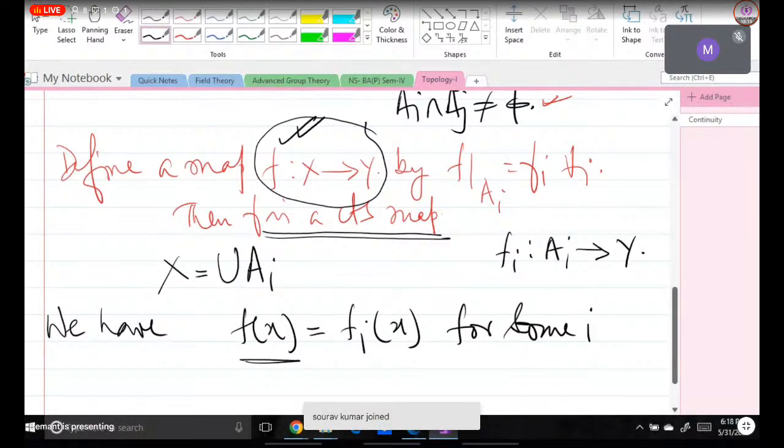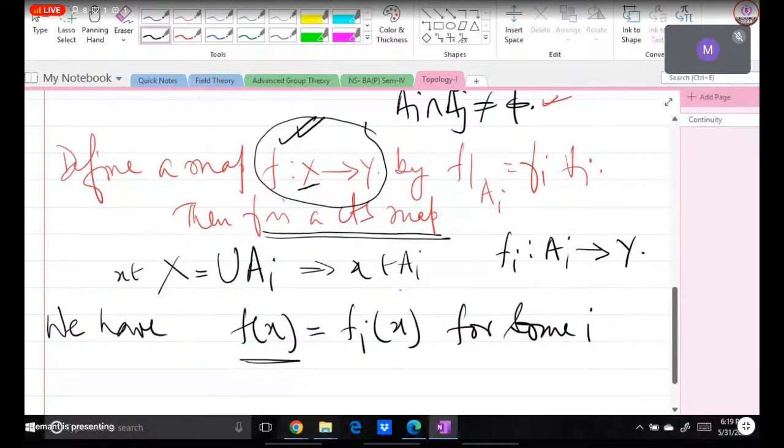Look, you have to understand two things here: how this map is defined, and second, whether this mapping is well defined or not. Because if we have to define a map from X to Y, then what do we need? Simply the image of every point in X. But here we have been given that X is equal to the union of Ai. If you take any element x in X, and X is the union of Ai, what does it mean? It means that x belongs to Ai for some i.